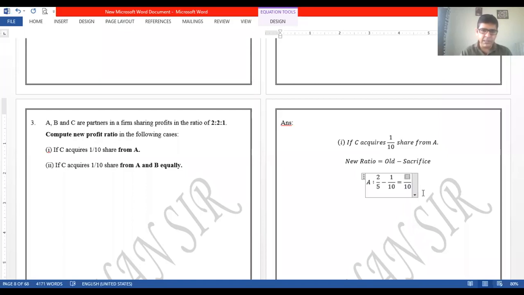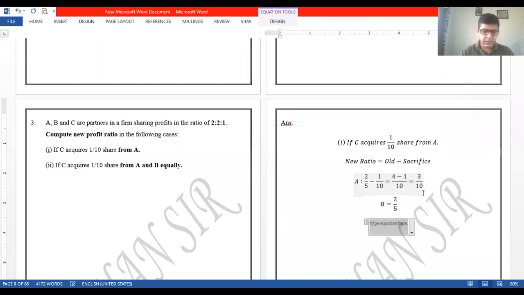5 and 10 का LCM is 10. तो 5 को convert करने के लिए into 2, तो 2 2s are 4 and minus 1. Okay, so that's it. The calculation, so that will be equal to 3 by 10. Okay, that's the new share of A. Now for B, B का share है कितना? That's 2 by 5. B का तो कोई change हुआ नहीं because C is acquiring from A. So that's why B's share will be as it is.